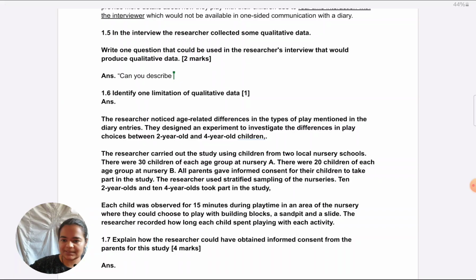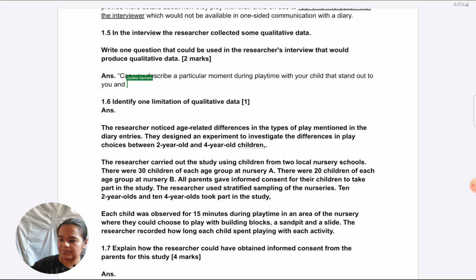So, can you please describe a particular moment during playtime with your child that stands out to you, and please explain why it is meaningful?